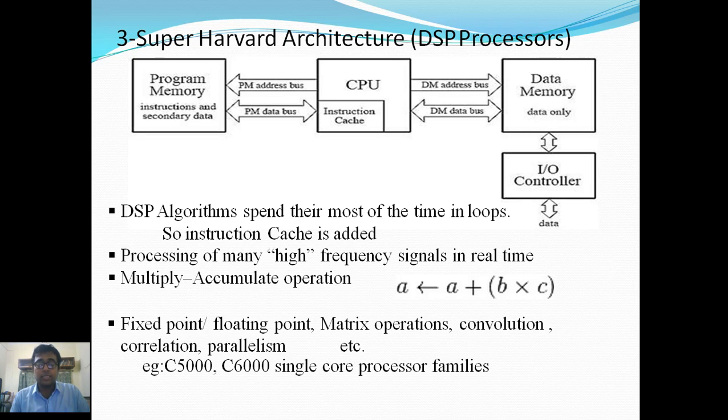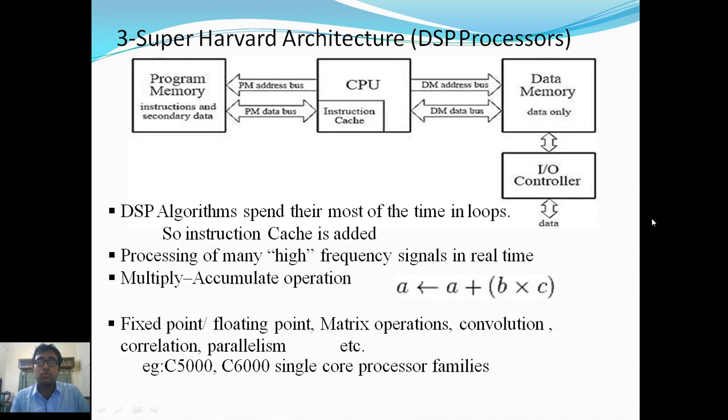It means this processor architecture is far superior to von Neumann and Harvard architecture, where we can perform much higher operations much faster, and a bulk of data can be operated on. We can operate on bulk data, and at the same time we can fetch a huge number of instructions and perform on that instruction set according to the data memory.